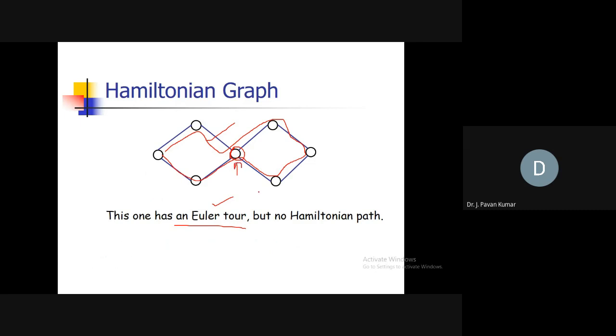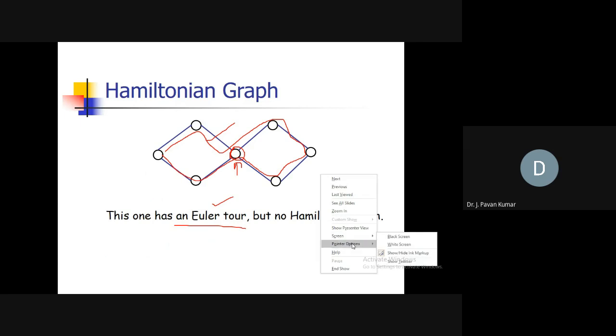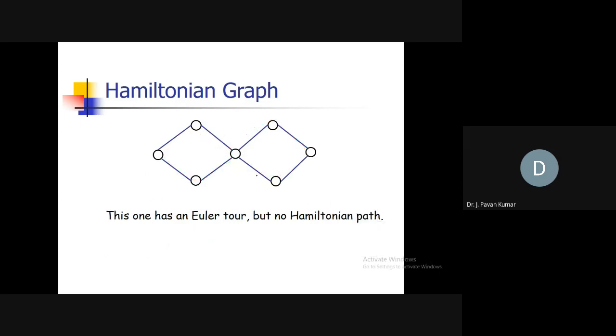This kind of vertex we call a cut vertex in general. Just in one minute, I will try to give you an overview. A cut vertex is a vertex in the graph such that if you remove that vertex, we will get a disconnected graph. If you remove this vertex, all these edges will also be removed.